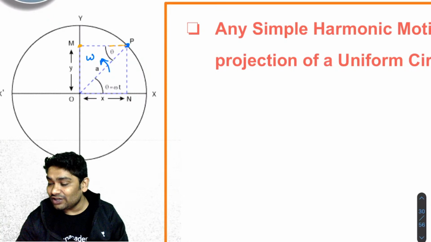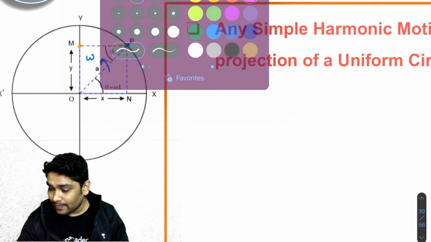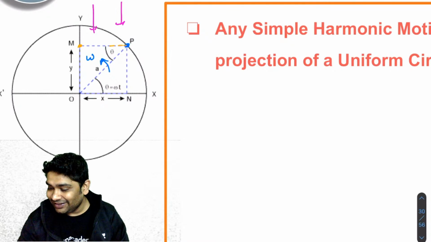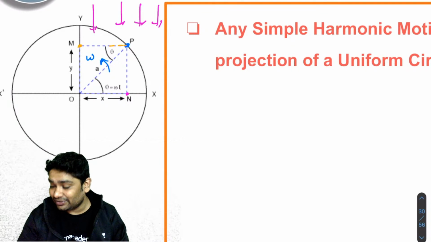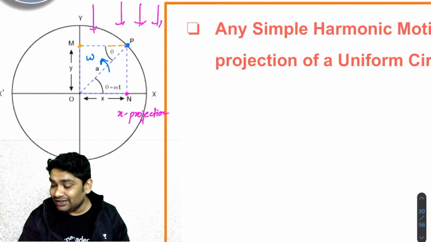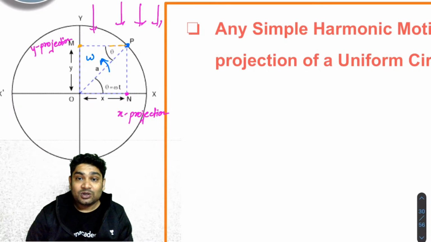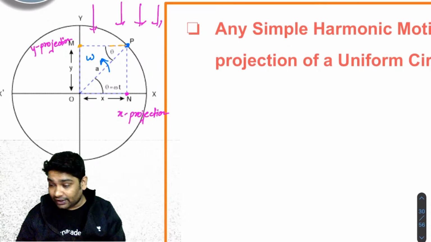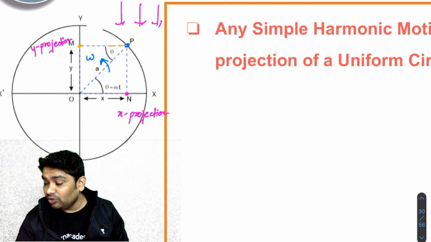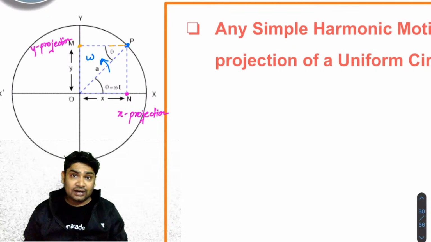So if light was coming like this, then you realize the shadow would have been here. This is called the X projection. Okay. This is the X projection, and this is what we call the Y projection. Okay. So now imagine any particle like this that is moving in a circle of radius a.